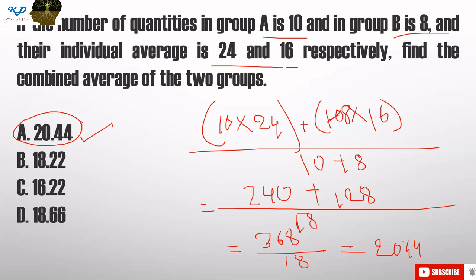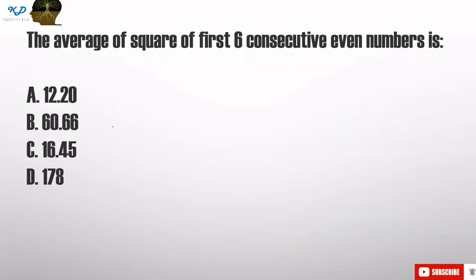The question is very easy. Here also, we need to form the group and finally calculate the average based on the summation of the whole group. So now, in this next problem, what will be the average of the squares of the first 6 consecutive numbers?